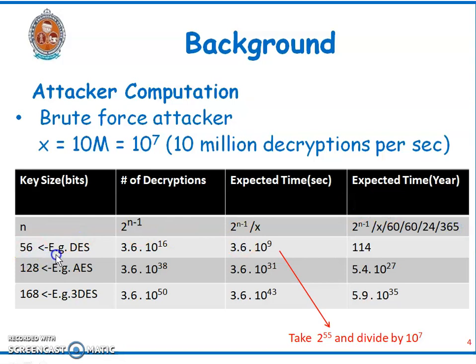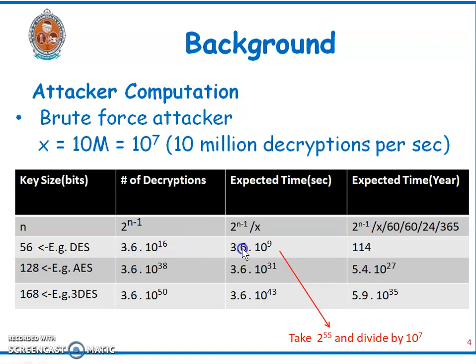Now let us see, for example, if we have the DES algorithm, how much time it takes for the attacker to compute the key if the key size is 56 bits. The number of decryptions is 3.6 into 10 power 16.